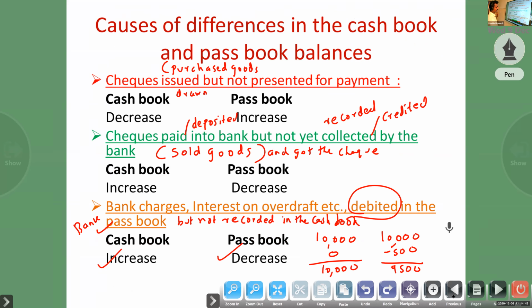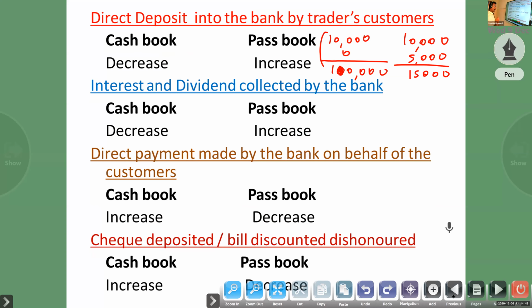Credited in the passbook means passbook increase, cash book decrease. We didn't record in the cash book, that is implied. Direct deposit into the bank by trader's customer: one of our customers deposits in our account, so our passbook will increase. We didn't get any information about this, so cash book decrease.